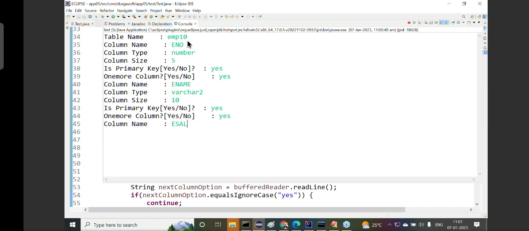Observe carefully. Column name, ESAL. Type is float. Column size is 5. Next, is it primary key? No. As per our concept, no. Leave this one. One more column, yes, sir.